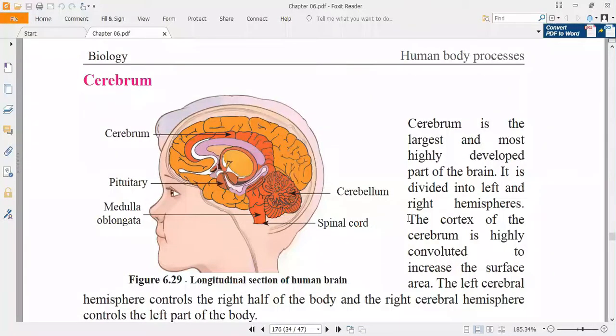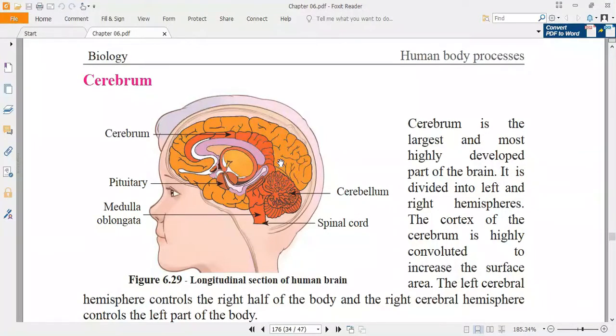It is divided into right and left hemispheres, two portions. The cortex means the outermost region. You can see the convolutions in the cerebrum, that is the outermost region of the cerebrum.